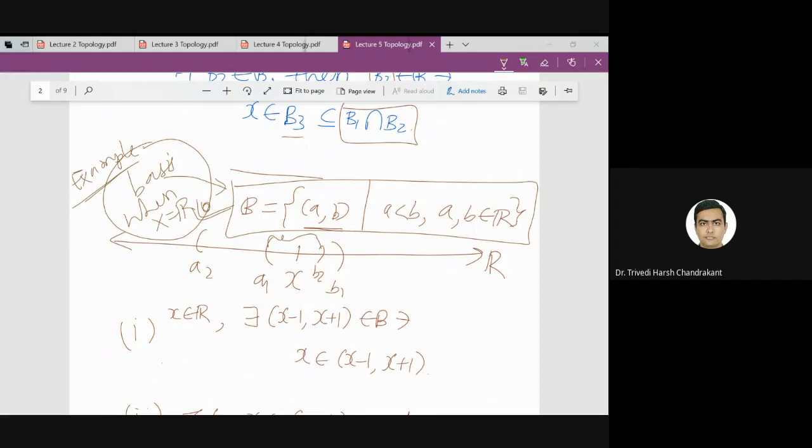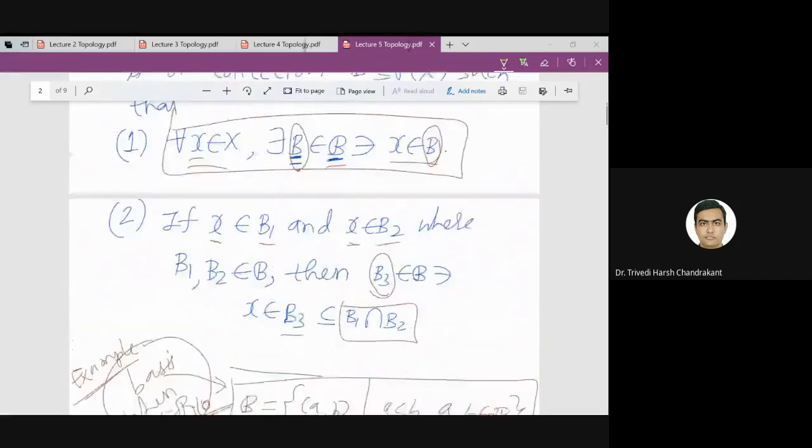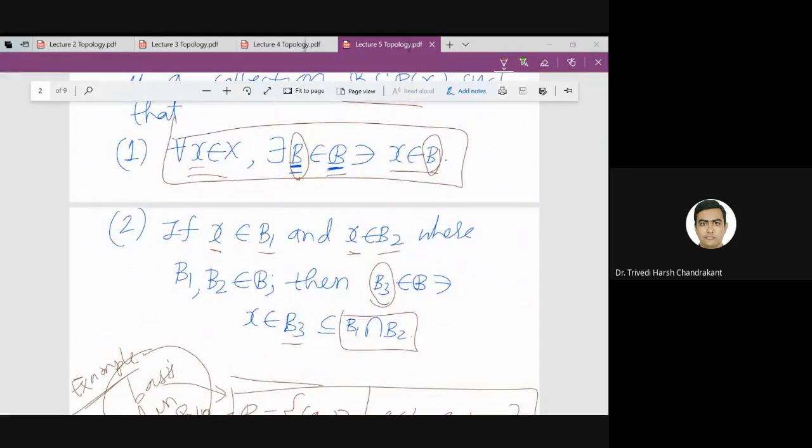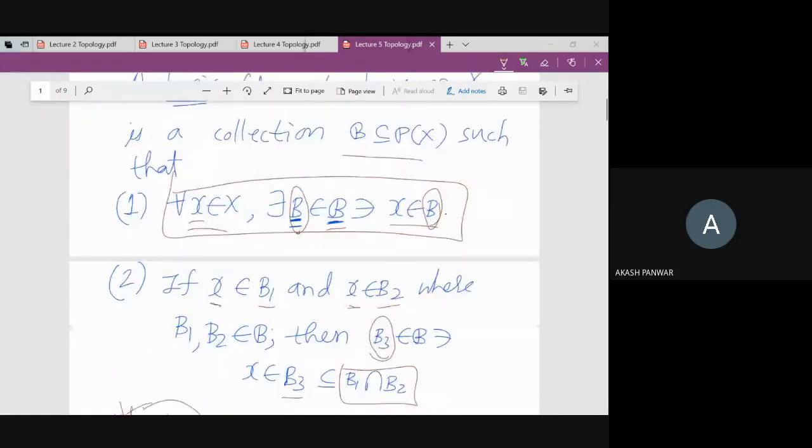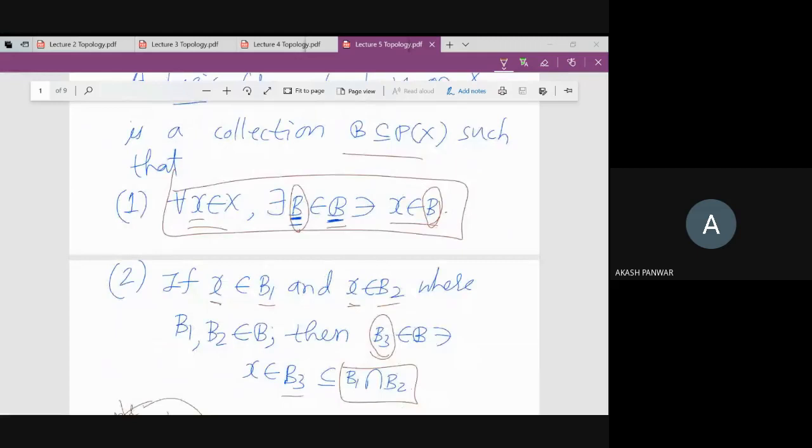If I take X equal to R, this family B satisfies both these conditions. But what about if X is not R? If I take any arbitrary set X, or if I take X equal to R2.